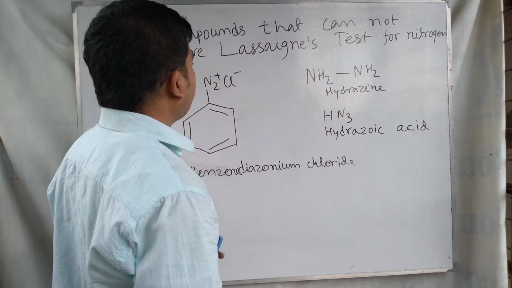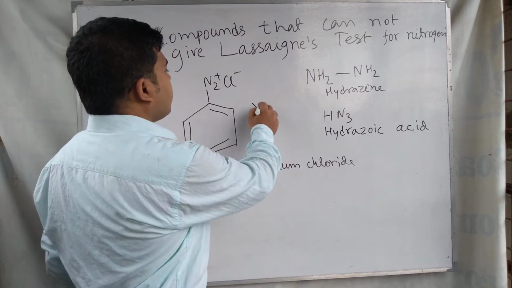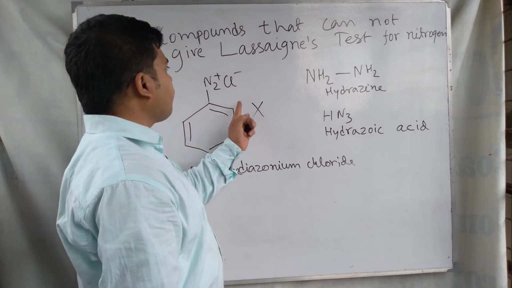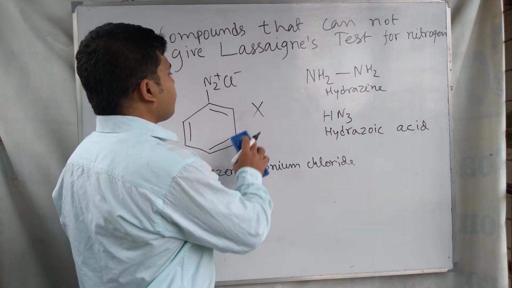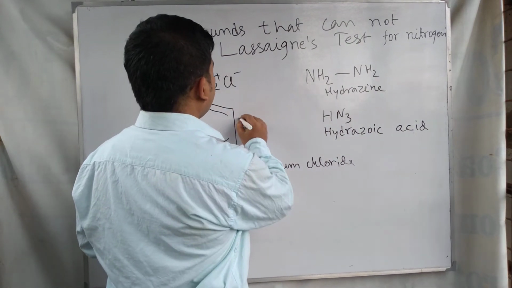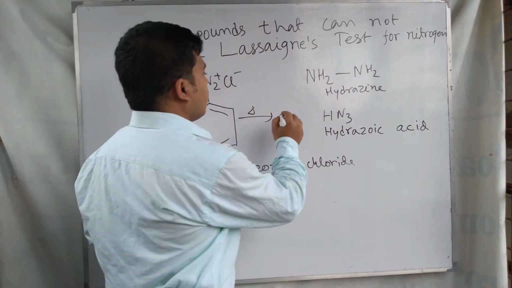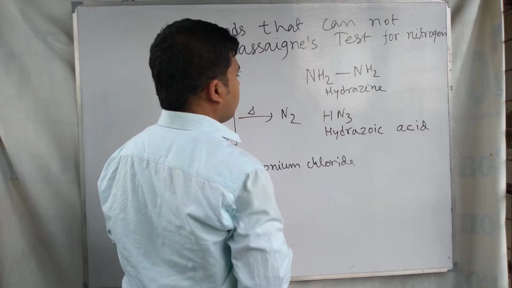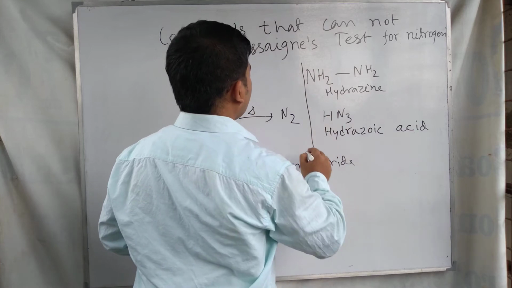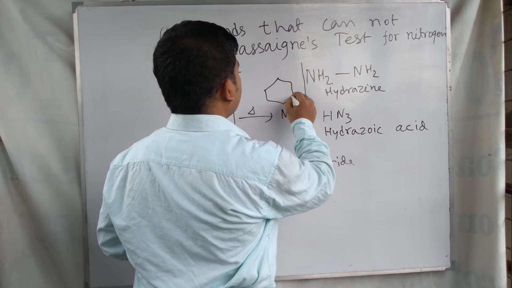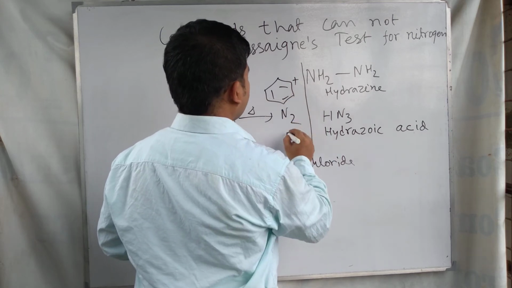We cannot detect the presence of nitrogen in benzene diazonium chloride. Why? The reason is that on heating, benzene diazonium chloride produces nitrogen gas along with the cation and Cl minus.